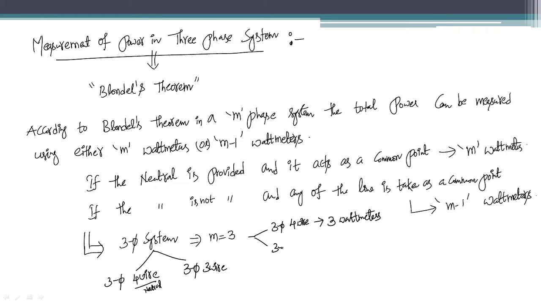Whereas in a three-phase three wire system there is no neutral. When there is no neutral and we use any one line as the common line, in that case we can go for using M minus 1. Here M is 3, so M minus 1 is 2, right? So finally, in a three-phase system we can measure the power either by using 3 wattmeters or by using 2 wattmeters. Okay, let us see each one.